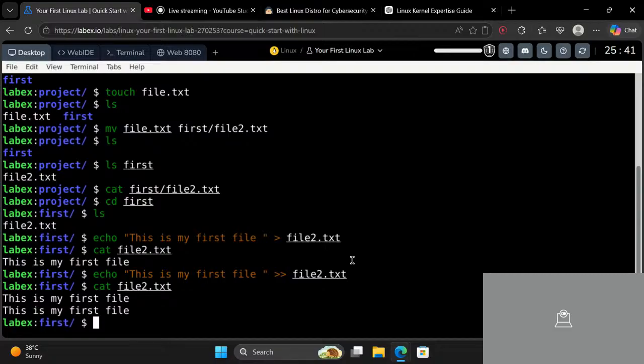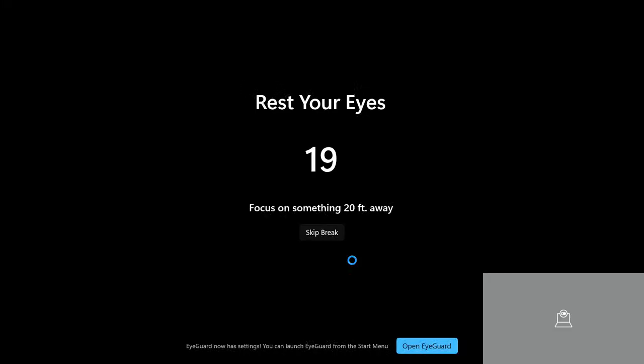It won't delete everything and rewrite, but it will append the text if you use a double arrow. But if you use a single arrow, it will remove everything and rewrite. So if you want to preserve the content, use a double arrow, and if you don't, you can use a single arrow. So that is how you write.